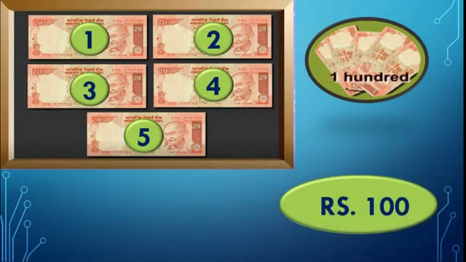Like this: rupees 100. It became a 3-digit number. Why do we call this 100? Do you know? Because in the unit place we can see 0. No unit is there. And what about the tens place? No tens, again 0 is there. And in the hundreds place 1 is there. So we call this 100.